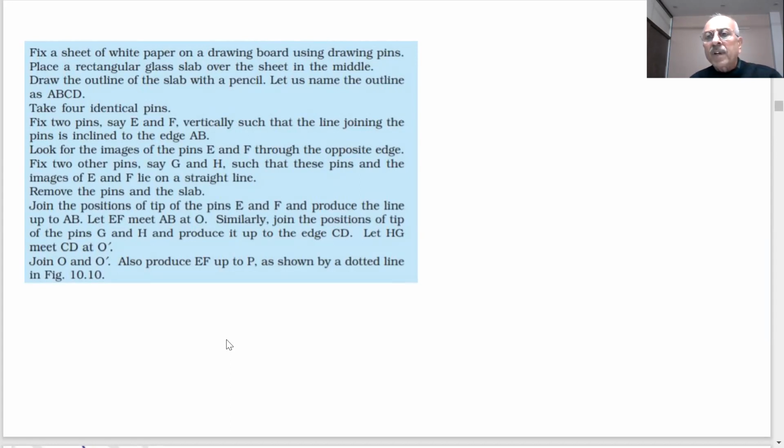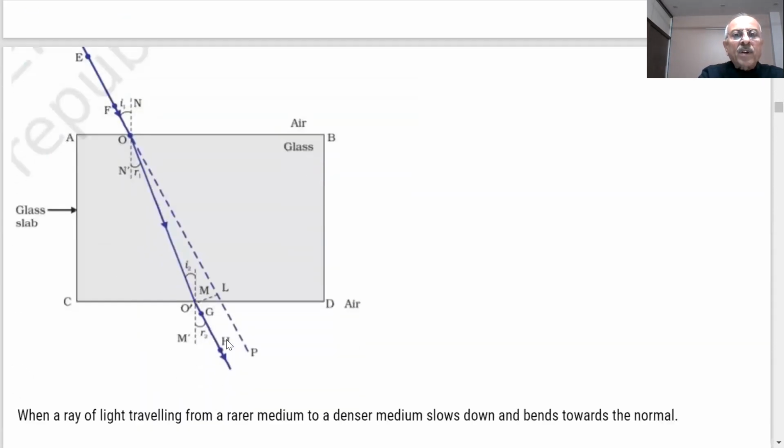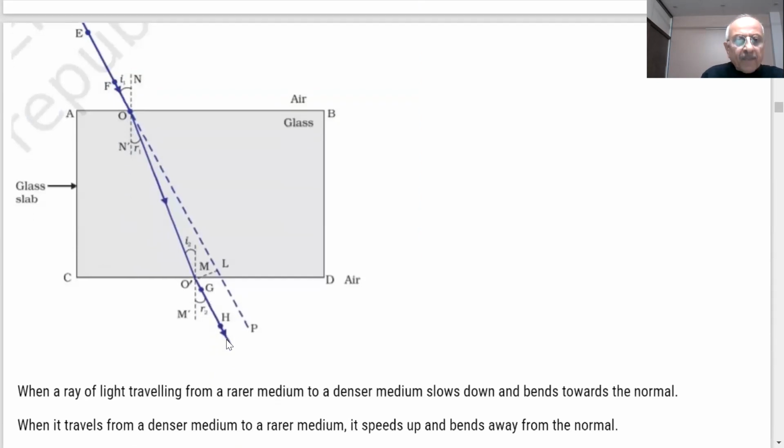Here is an activity, students. Read it carefully. You can do it in the science lab, in the physics lab. There is a rectangular glass slab you are putting on a sheet. Here is the picture, students. This is a sheet, and this is a glass slab which you have put on a wide sheet on a board. You will have 2 pins E and F. And now from the other side, put 2 more pins G and H so that they are in the same line. You have to see it.